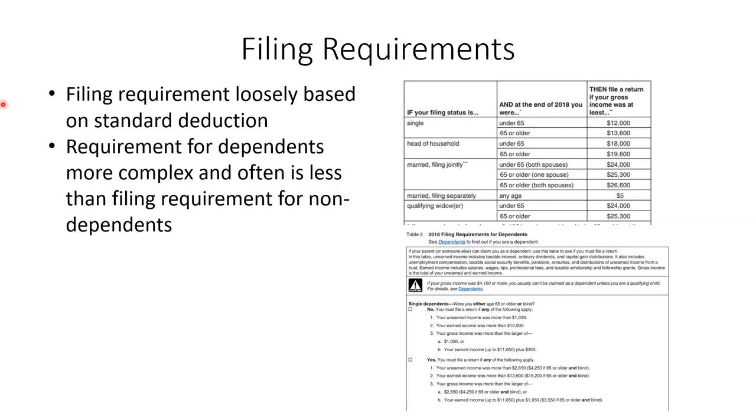U.S. citizens or resident aliens need to determine their gross income, their filing status, their age, and whether or not they're a dependent to determine if they have a filing requirement. Filing requirement is loosely based on standard deduction. The determination of whether or not a dependent is required to file a tax return is more complex, and often the requirement is at a lower amount than for non-dependents.